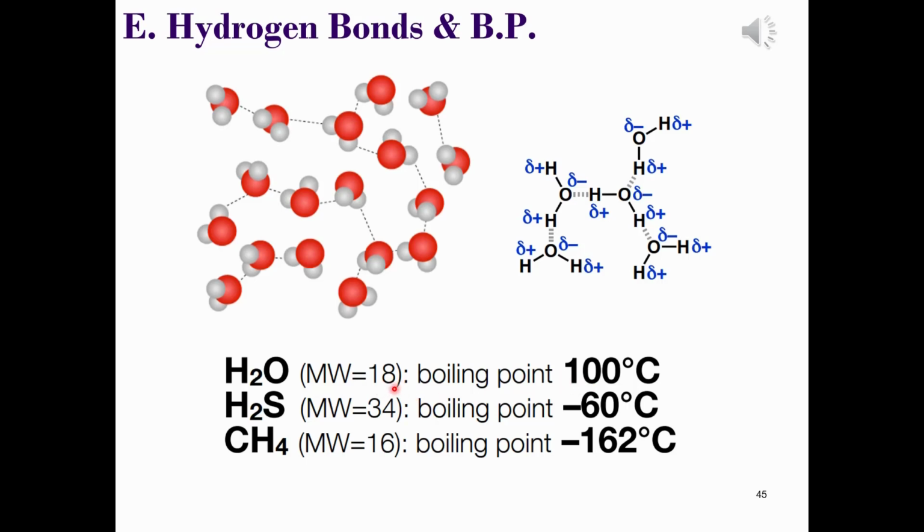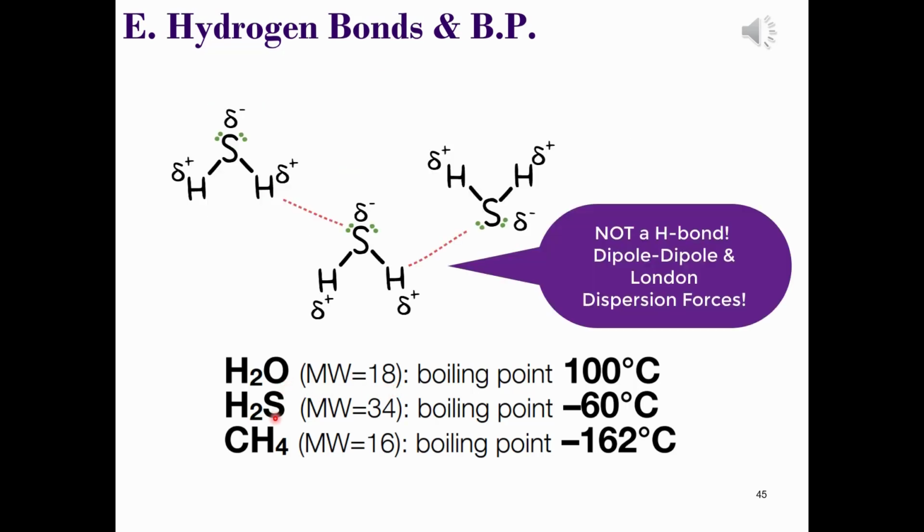It's only 18. If we change the oxygen atom to a sulfur atom, then we almost double the molecular weight. However, note still that hydrogen sulfide, because of its inability to form hydrogen bonds, even though we've doubled the molecular weight, the boiling point is over 140 degrees lower.